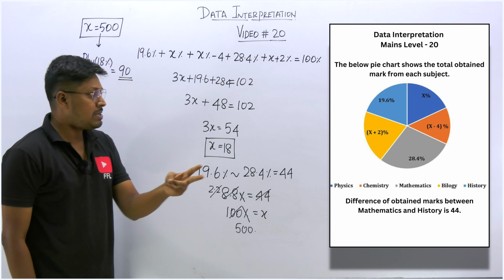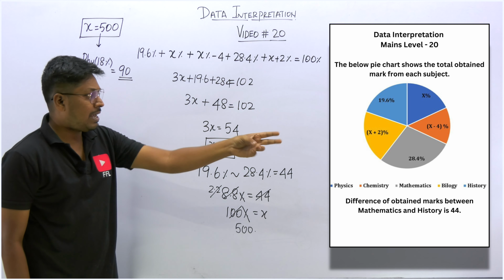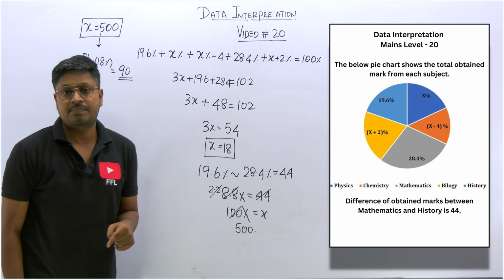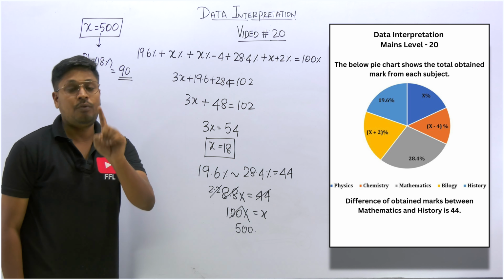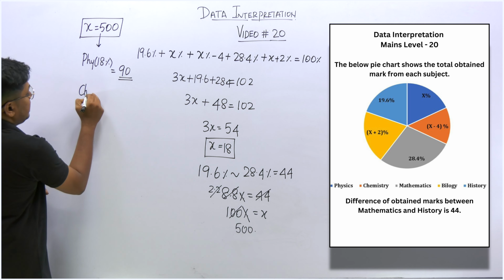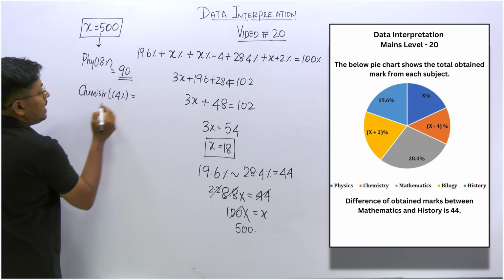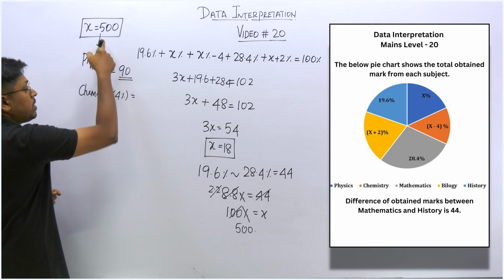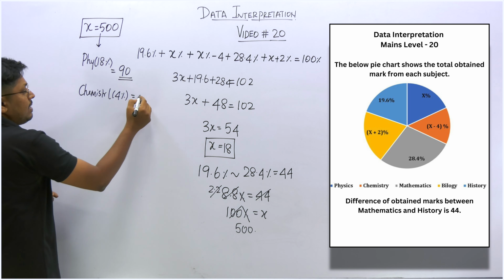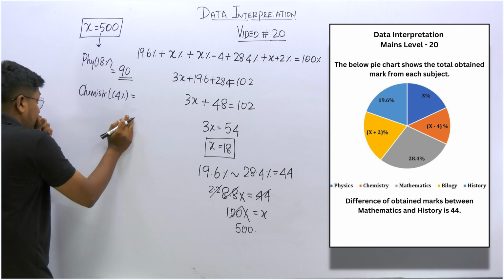So what about the next subject? Next is chemistry. So chemistry is how much? X minus 4, and 18 minus 4 is how much? 14%. So 14% is the score that he obtained in chemistry. 14% out of 500. So 5 fours are 20, remaining will be 2, so 70.